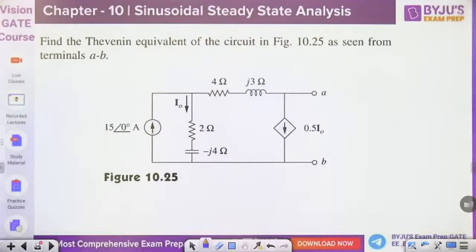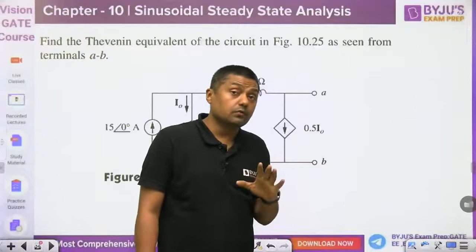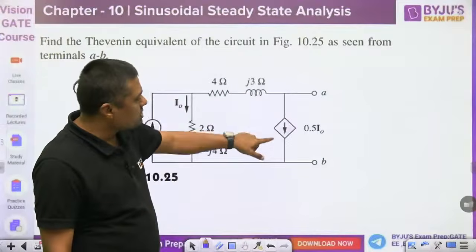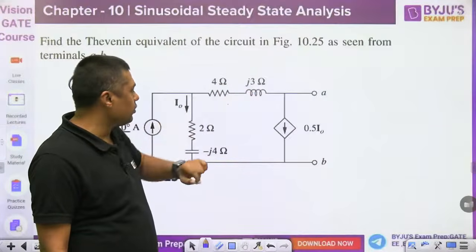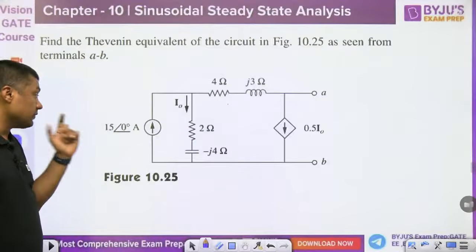Now comes a question like this: find the Thevenin's equivalent of the circuit in the figure as seen from the terminal AB. What is the Thevenin's impedance? But before solving this question, again watch this. This is a very lengthy one. One dependent source is given. Already that diagram is in frequency domain because it is given j3 omega, minus j4 omega. It is also given in phasor notation, 15 angle of 0.